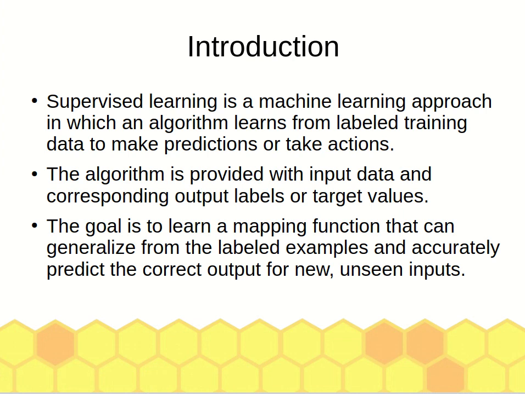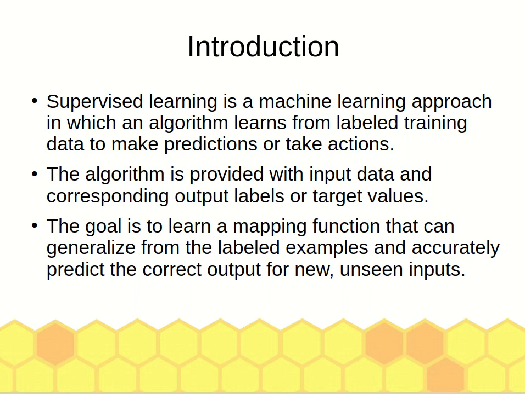So one main feature of supervised learning is it requires a label from the training data, and then from that it is able to make predictions and take action. So for a supervised algorithm, it is provided with the input data and with the corresponding output label for each input data.